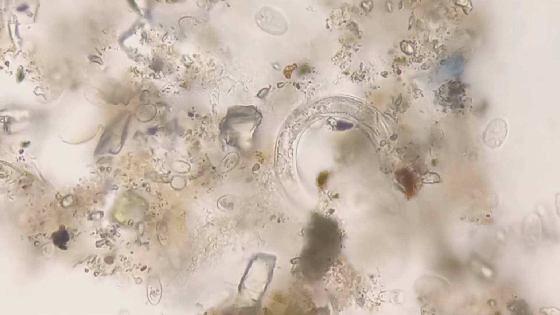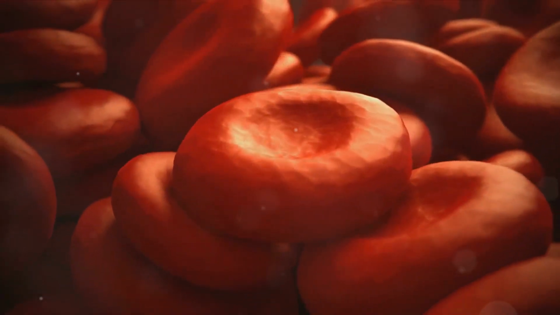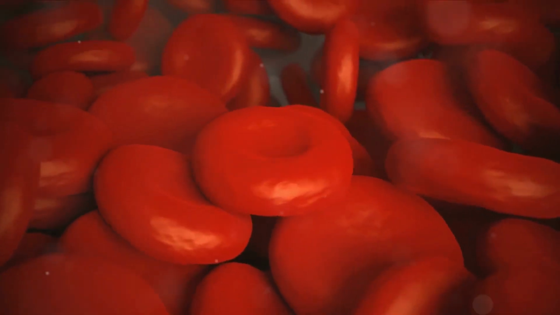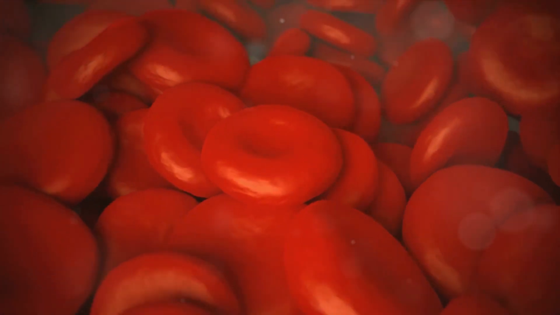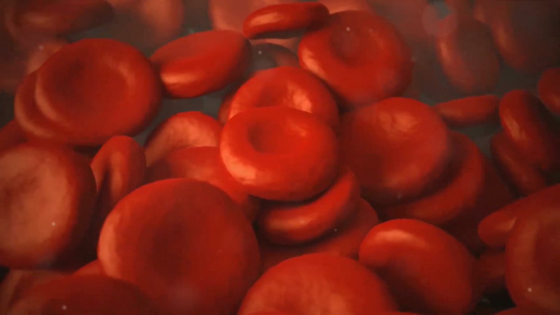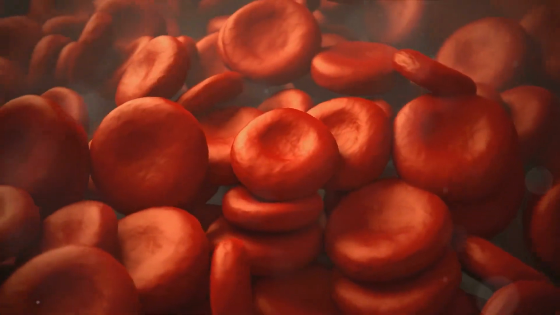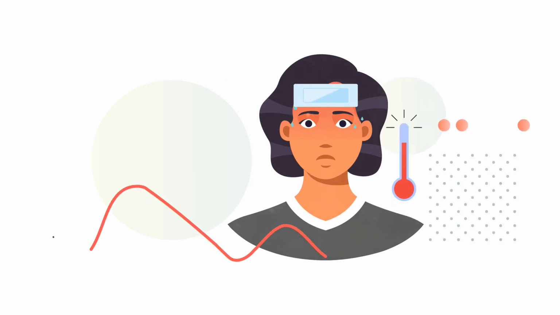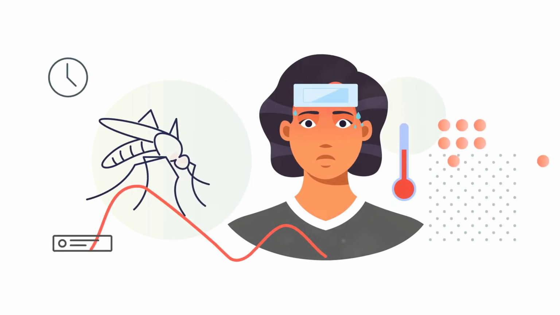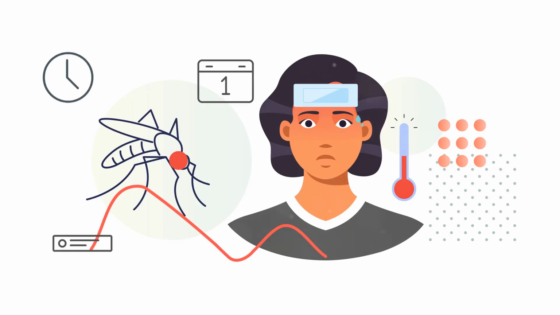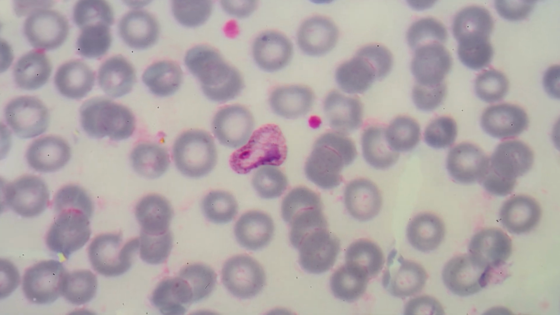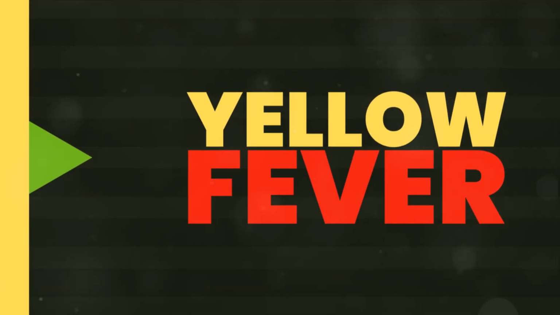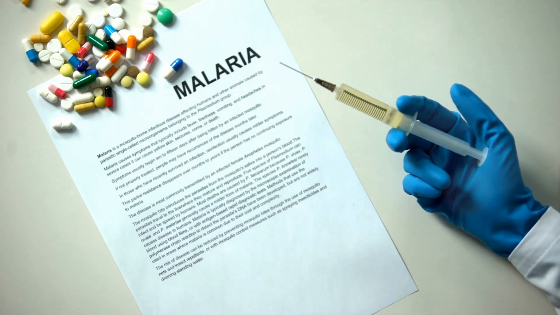This trait is one of the major challenges in the fight against P. vivax. When it comes to infecting red blood cells, P. vivax shows a preference for the young ones, known as reticulocytes. This preference limits its ability to cause severe anemia, but makes it harder to detect in blood tests. The symptoms of P. vivax infection are cyclical fevers every 48 hours, accompanied by chills, sweating, and fatigue. While it is less likely to cause severe complications than P. falciparum, it can still lead to an enlarged spleen, kidney problems, and in rare cases, cerebral malaria.